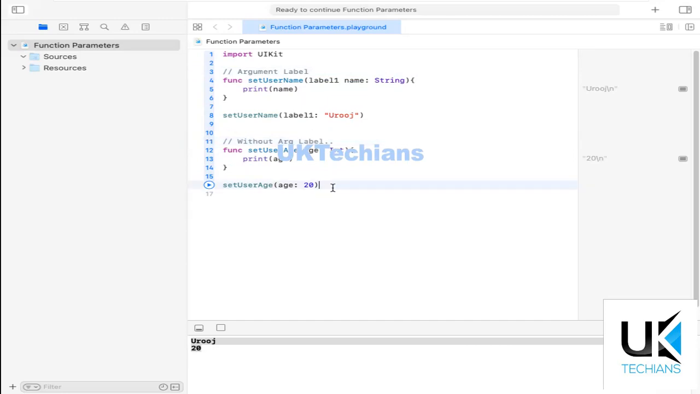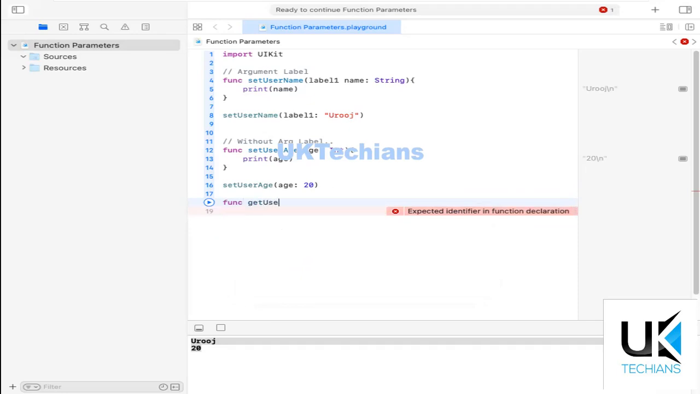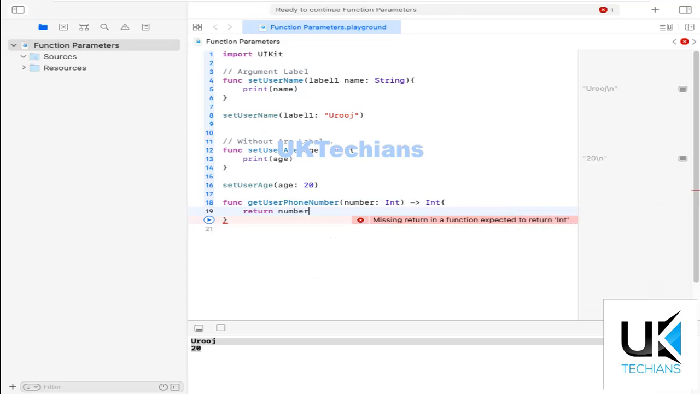So let's try a parameter using a return function, right? So what we will do here, we will just type here func, then get user phone number, and then what we will do here, I'll just add this number, then Int, and then I'll type here the return type Int, and then what I'll do here, I'll just type here return number, right, like this.